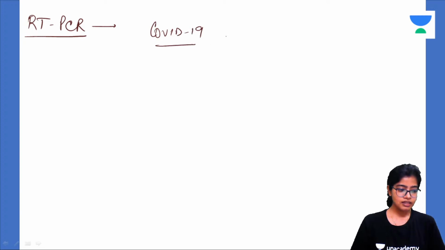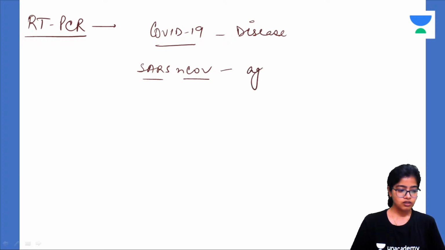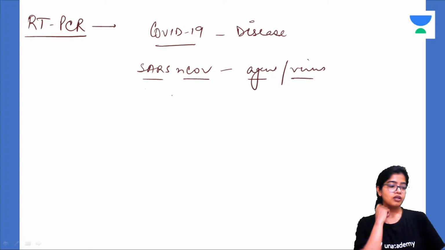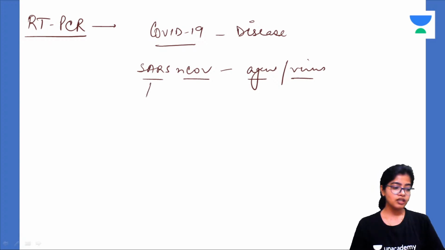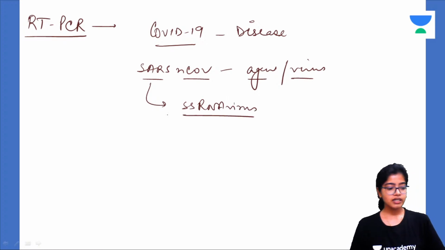COVID-19 is the disease and the name of the virus is SARS-CoV, the SARS novel coronavirus. This is the agent. Now the SARS-CoV is a single stranded RNA virus.